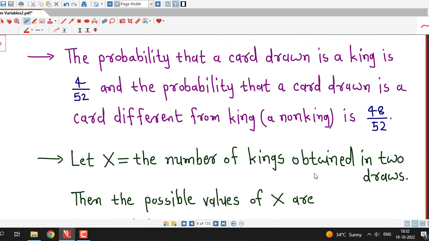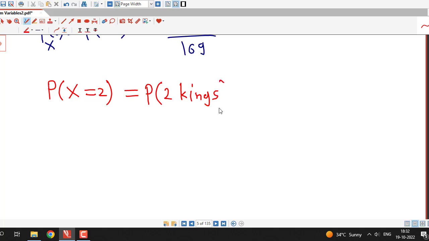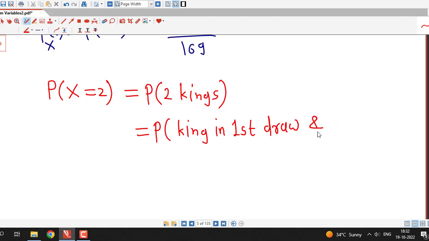And last possibility is the selected cards in both the draws are kings. That is, probability that capital X equal to 2. That means probability of 2 kings in both the draws. That means probability of in first draw also we have king. Whatever card we select in first draw is also a king, and whatever card we select in second draw is also a king.